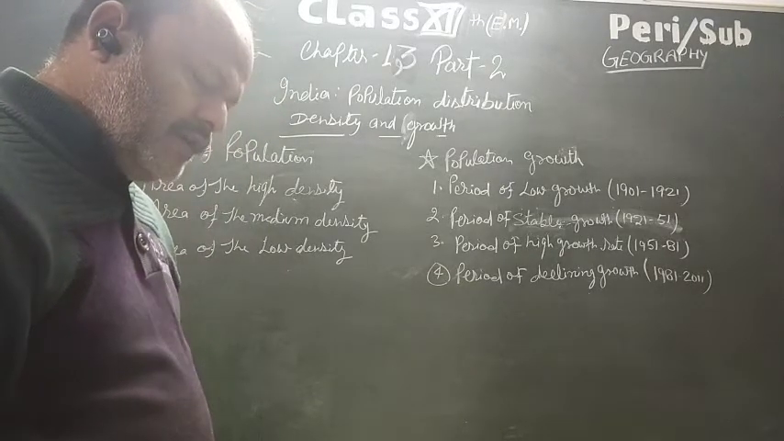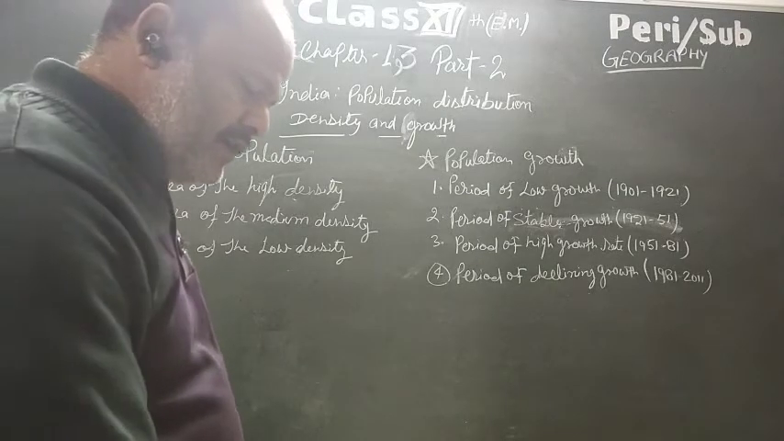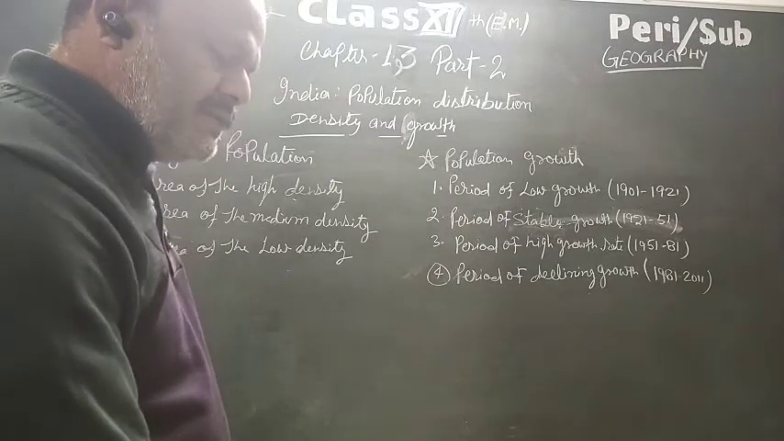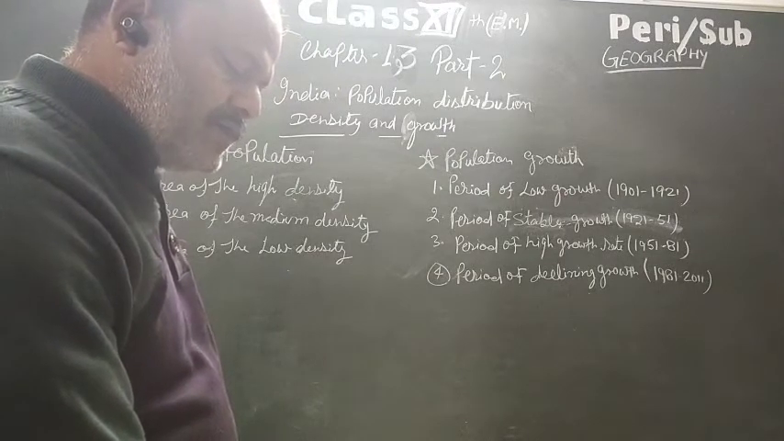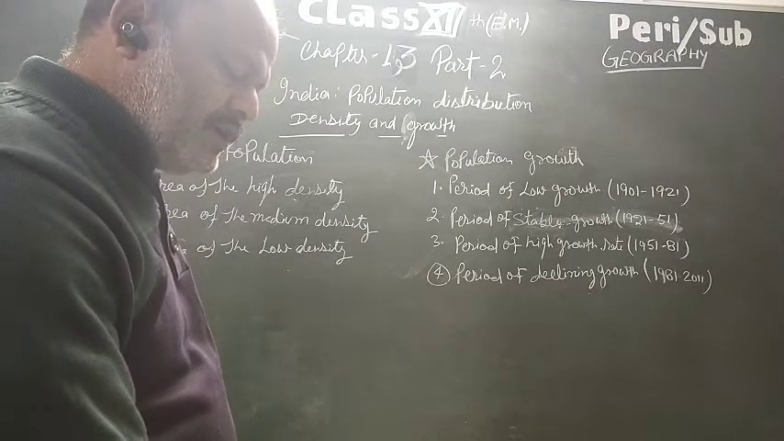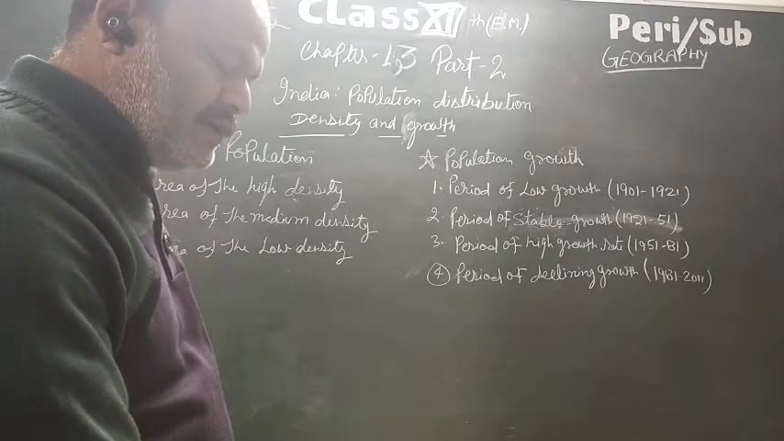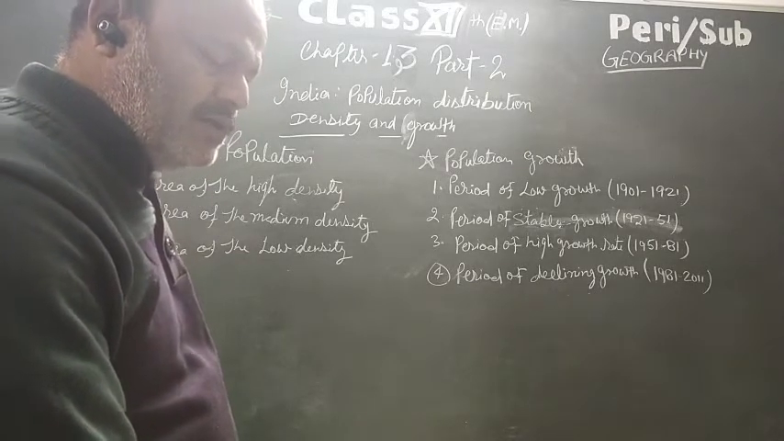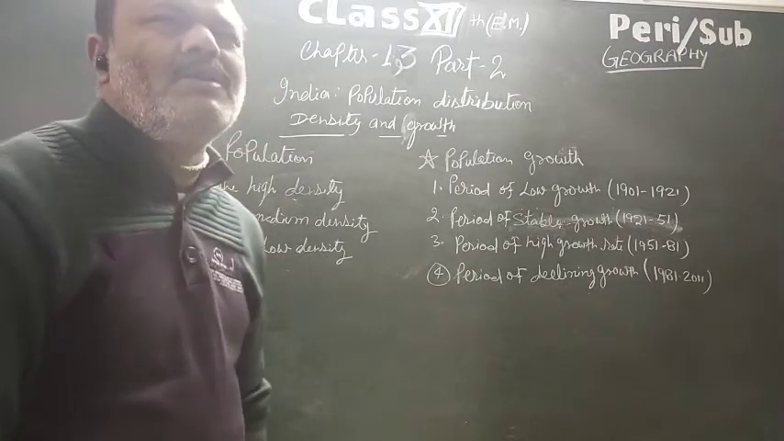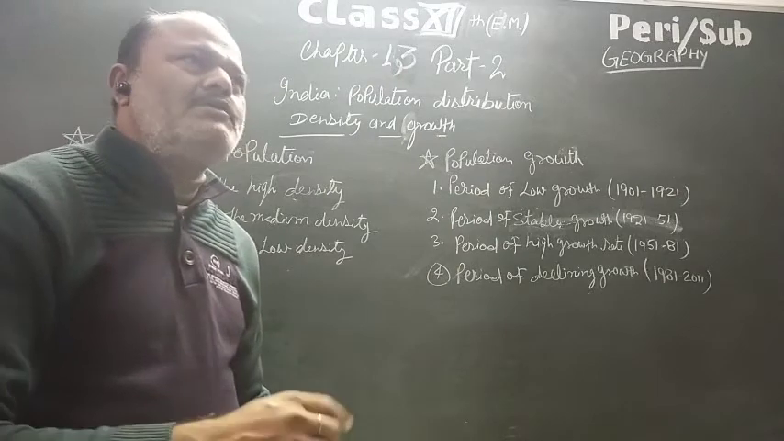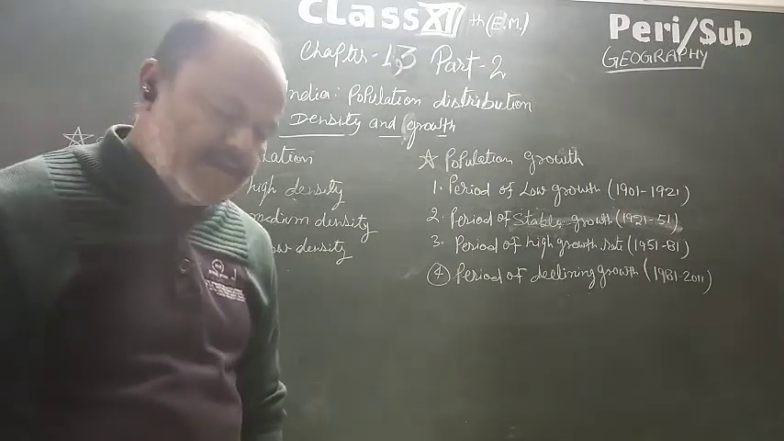In 1901, the density of population of India was 77 persons per square kilometer, which increased to 117 in 1951 and then 216 in 1981 and 325 in 2001 and 382 persons per square kilometer in 2011, or now approximately 400 persons per square kilometer is India's population density.